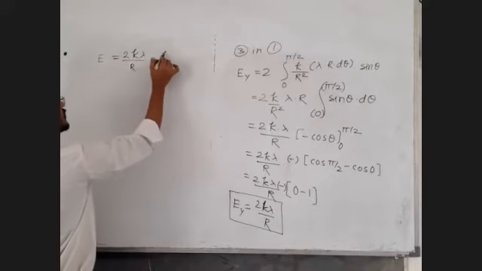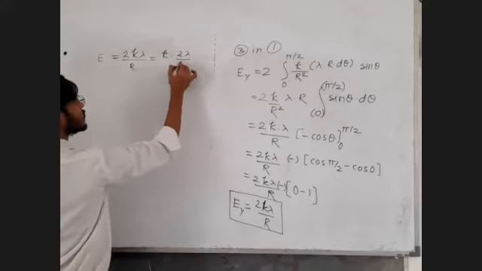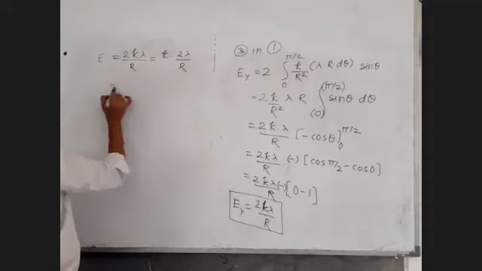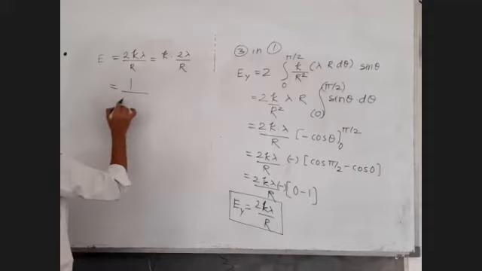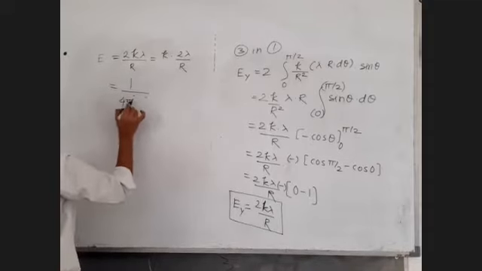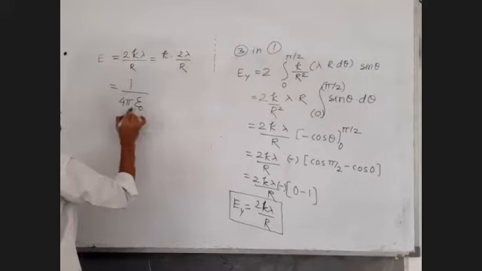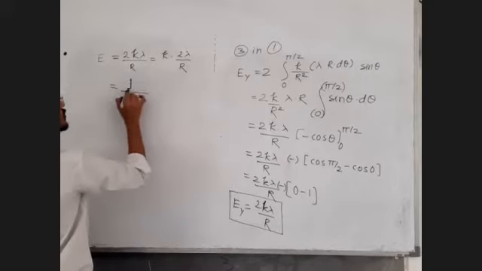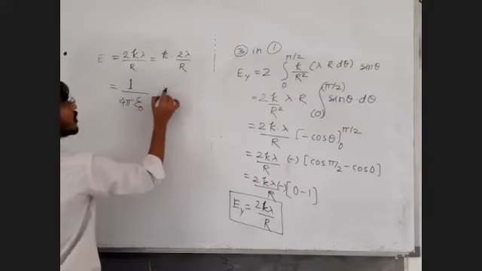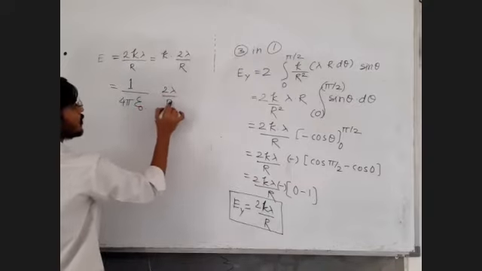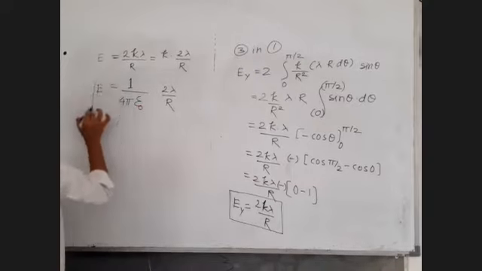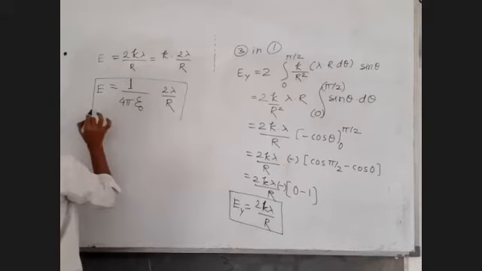Some will write k into 2 lambda upon r. Some will replace the value of k as 1 upon 4 pi epsilon; if there is a medium, write epsilon, and if there is no medium, write epsilon 0. So 1 upon 4 pi epsilon 0, 2 lambda upon r. This is the value of electric field.